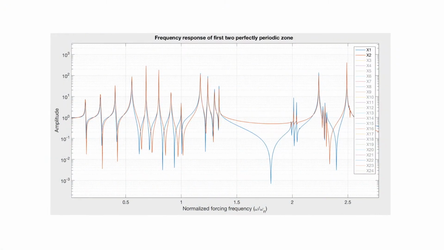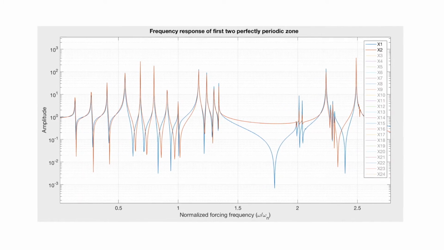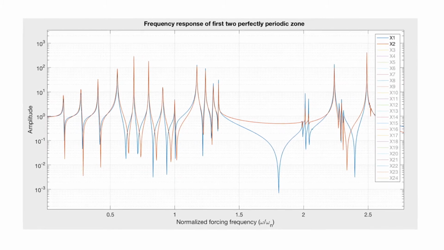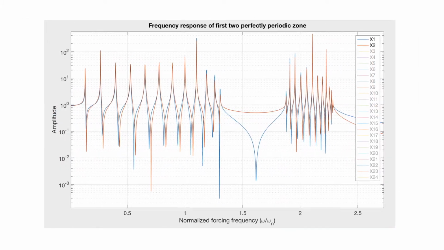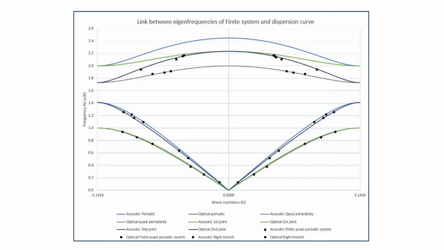The results are based on modeling quasi-periodic structures. First, in quasi-periodicity, FFT results show 3 regions of bandgap in a finite periodic system, whereas in perfectly periodic structures with the same finite periodicity we get only 1 region of bandgap. Second, the link between eigenfrequencies of the finite system and the dispersion curve shows the localized wave in inner and outer phase of the acoustic and optical branch, a key element found in order to control the regions of bandgap.